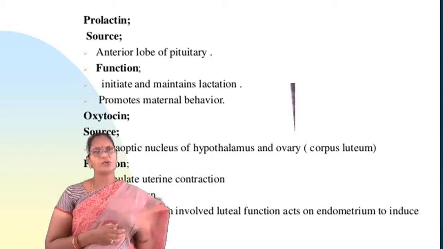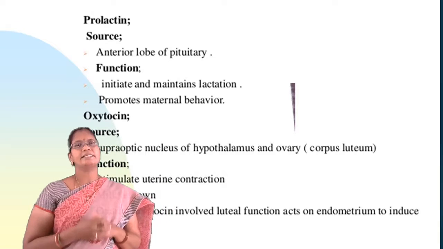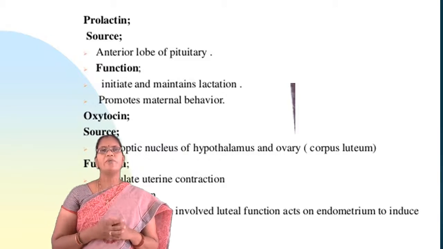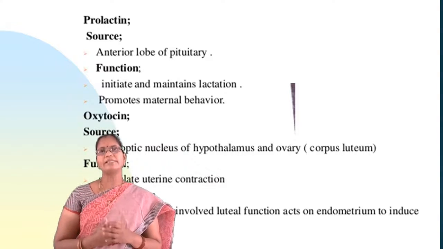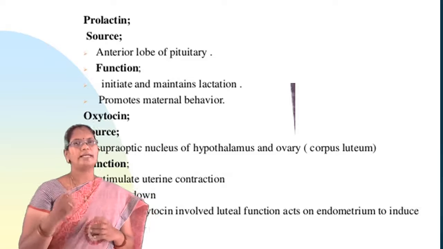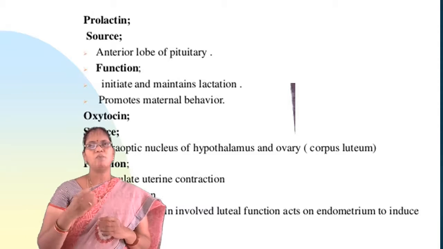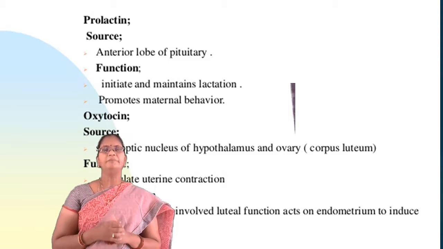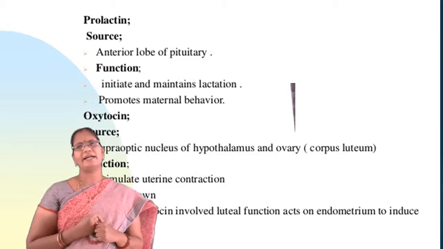Next one is oxytocin. It is a hormone which is secreted from the supraoptic nucleus of the hypothalamus and the ovary. Coming to the functions, mainly it stimulates uterine contraction.